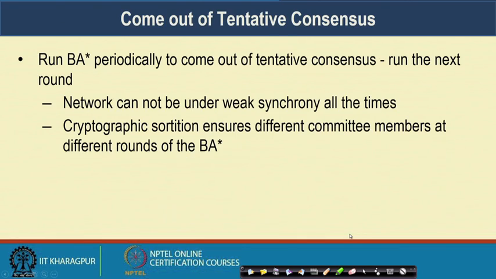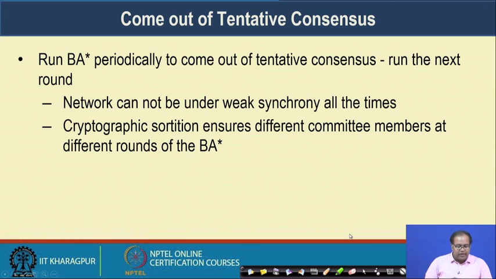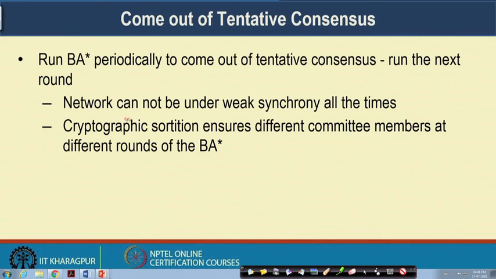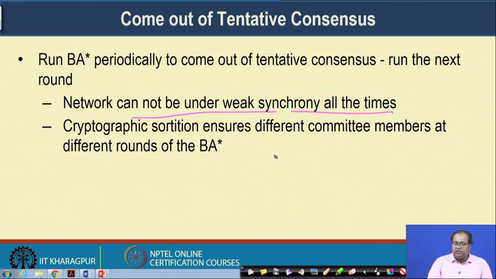Okay. So, to come out of the tentative consensus, we run Byzantine agreement periodically, and in the next round the Byzantine agreement is executed again. The assumption here is that the network cannot be under weak synchrony all the time. After some time there would be strong synchrony, and the cryptographic sortition ensures that different committee members are selected at different rounds of the Byzantine agreement protocol.